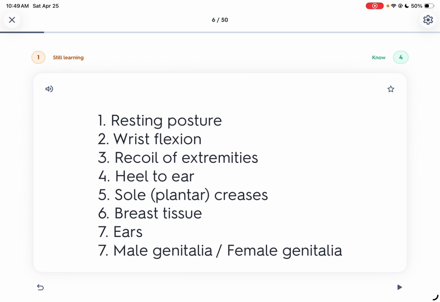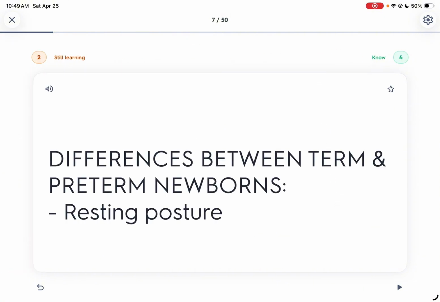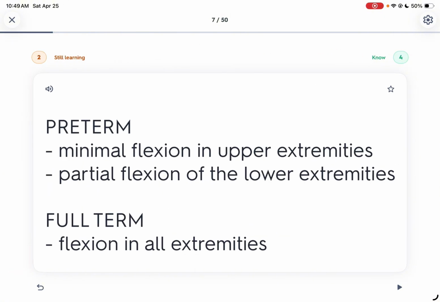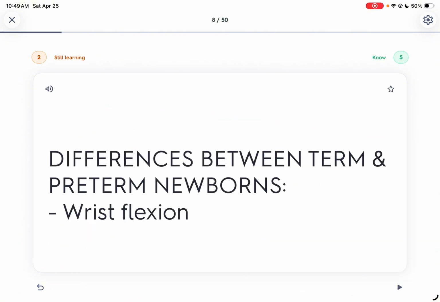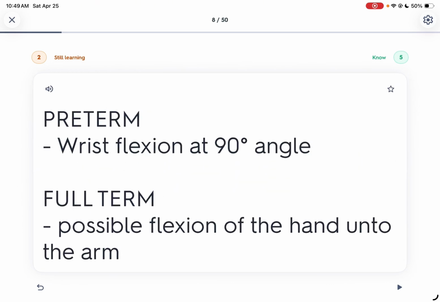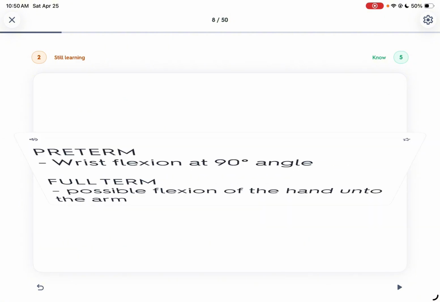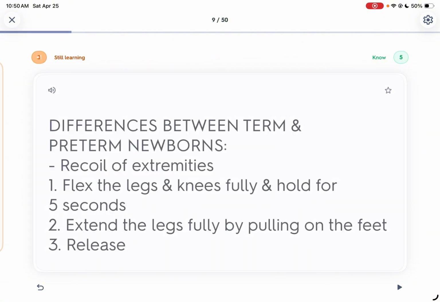Let's go over it now. Difference in resting posture: minimal flexion in upper extremities and partial flexion in the lower extremities for preterm, while in full term we have flexion on all extremities. Wrist flexion: in preterm it is 90 degrees, while in term it is possible to flex the hand to the arm. So wrist flexion is only 90 degrees in preterm, whereas in term the hand goes to the arm.